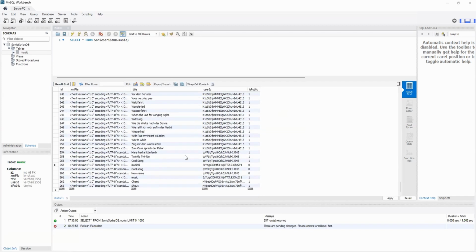We have a few columns in here, like the ID, and the XML file, which is just the plain text file that we're actually displaying on the front end. We also have a user ID and a public Boolean field. That would either be 0 or 1, depending on if it's public or not, and based on that is what you'll see on the search. So only the public ones will show up, unless you're looking at something that you own, of course. And yeah, I'll just pass it off to Sahej for the last part.